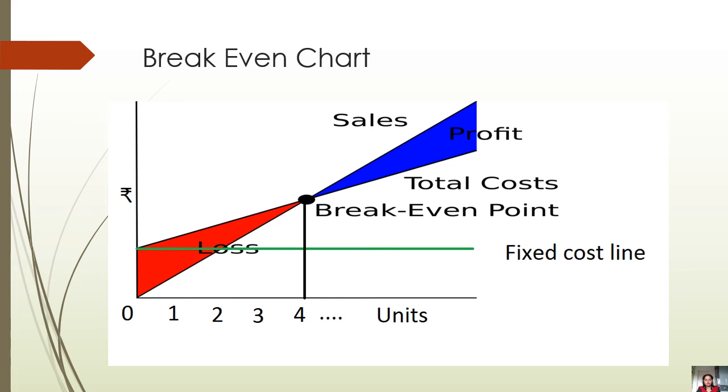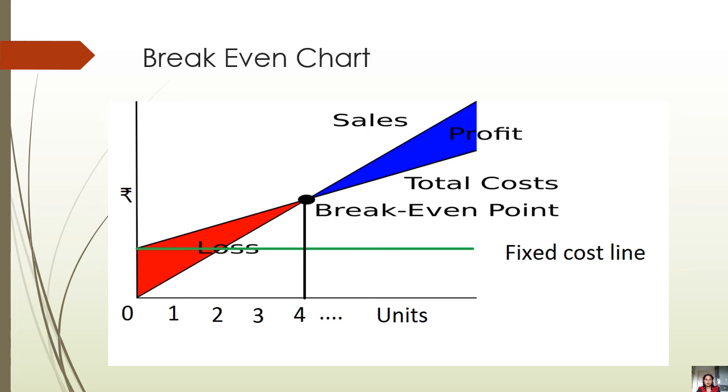Production above the break-even point will give you a profit for the firm, and production below the break-even point will incur a loss for the firm. The break-even point will be 4 units. That means when you produce 4 units, the break-even point will be there.